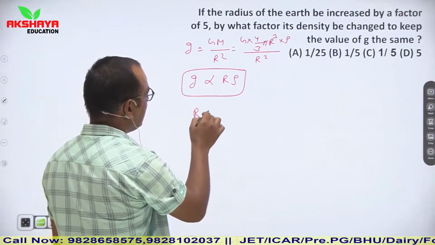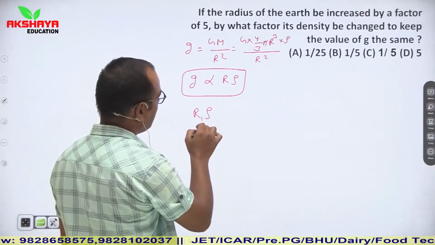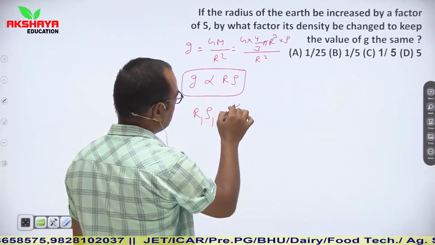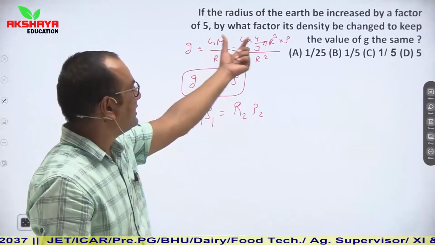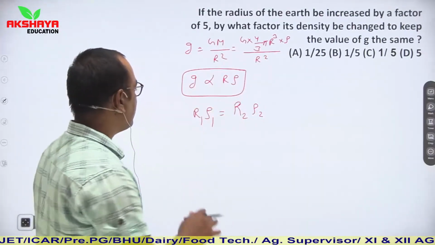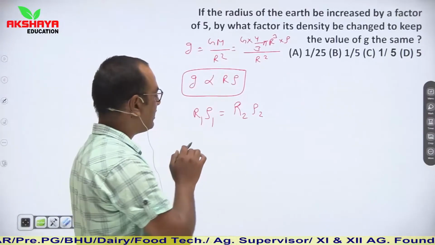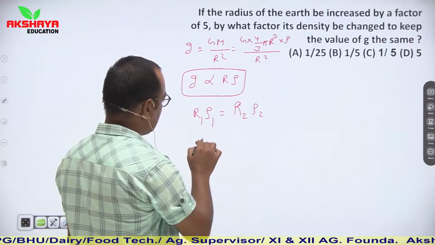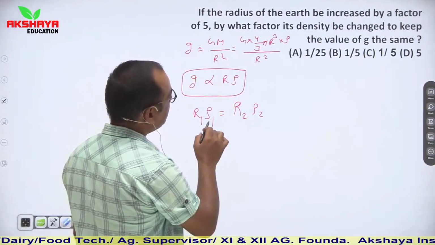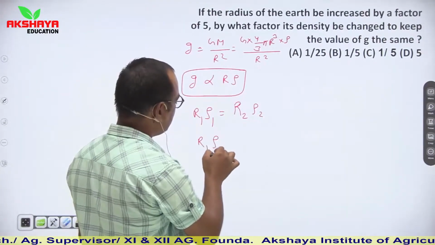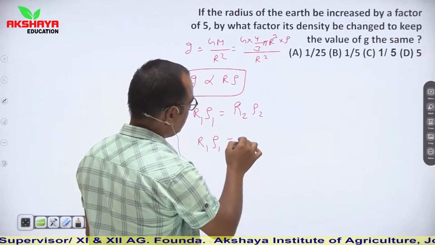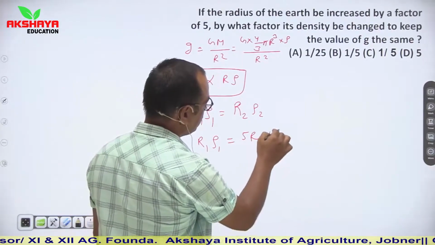So we can say R into rho, or we can say R1 rho 1 is equal to R2 rho 2. So radius is increased by a factor of 5. It means new radius is 5 R1. So R1, let us say initial, so we have to calculate, here it is 5 R1 into rho 2.